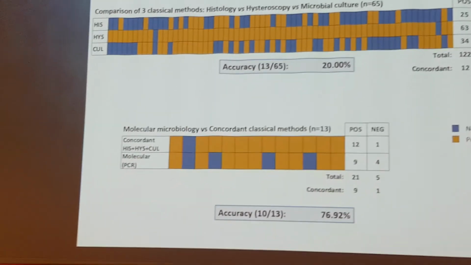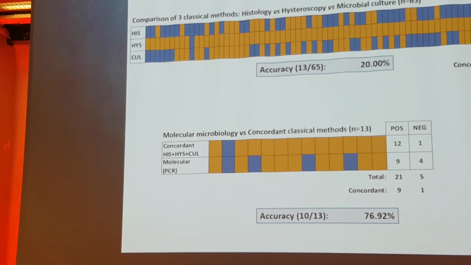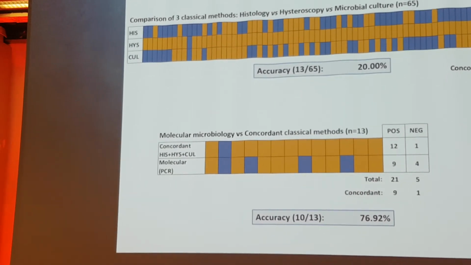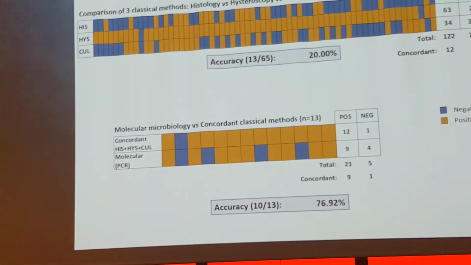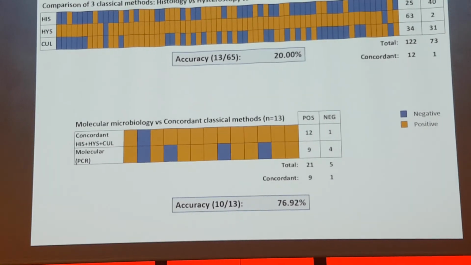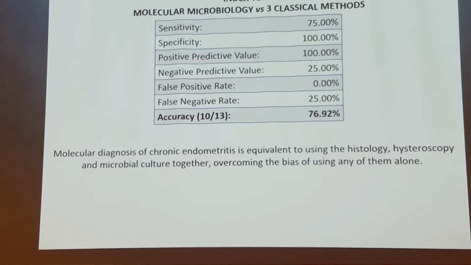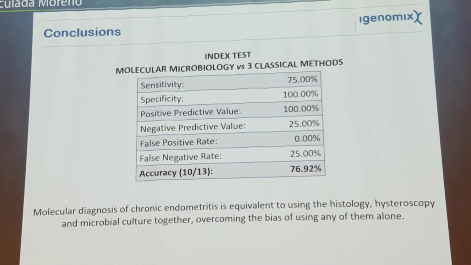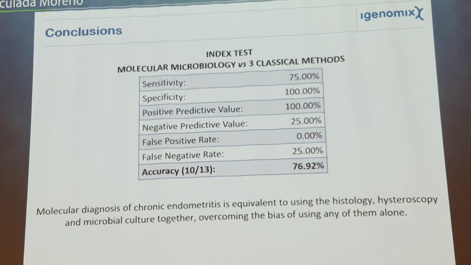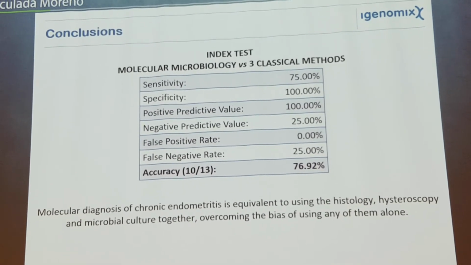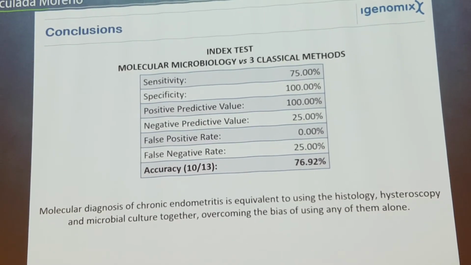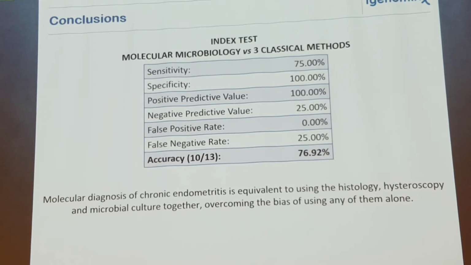From these 13 patients, we were able to obtain the same results in 10 out of 13, so it's nearly 77% of the women analyzed. In conclusion, these are the index tests: sensitivity and specificity of 75 and 100% for molecular microbiology compared to the classical methods, positive and negative predictive values of 100% and 25%, false positive rate 0%, false negative rate 25%, and accuracy, as I said before, 77%.